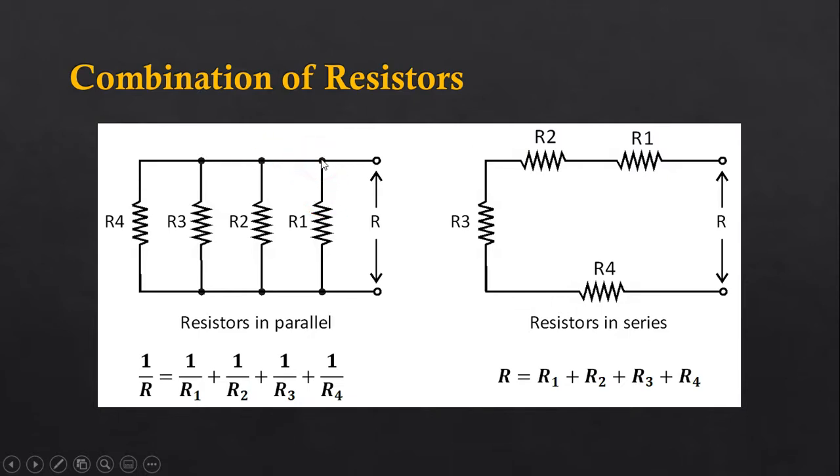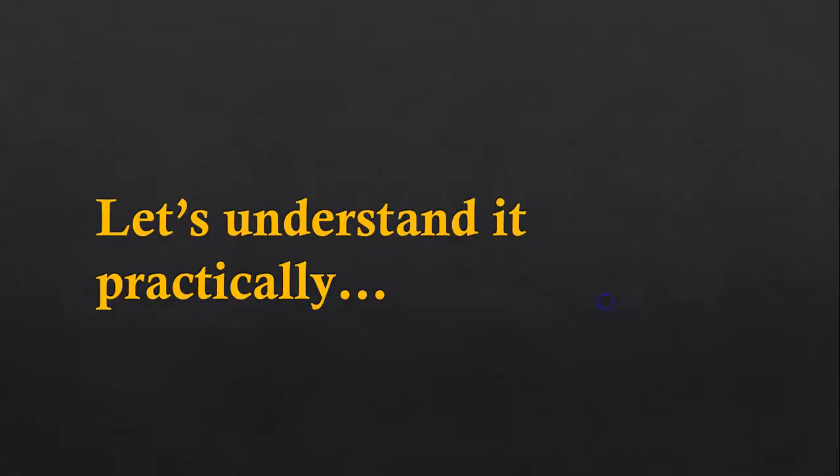So at this point there are a minimum of 3 branches, and therefore when the current starts from this point, it will come at this point, and then some current will flow into R1 and the remaining current will flow towards this branch. So in such a case we consider the circuit to be parallel. Means in this left circuit, R1, R2, R3, R4 are in parallel, and in the right circuit here, resistors R1, R2, R3 and R4 are in series. Let us understand this practically.